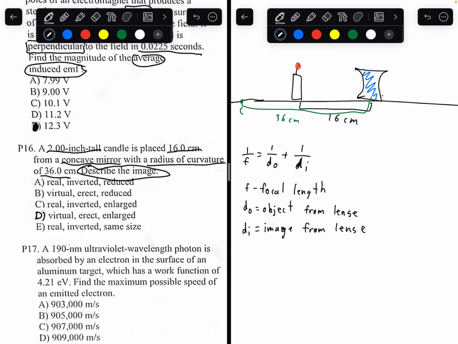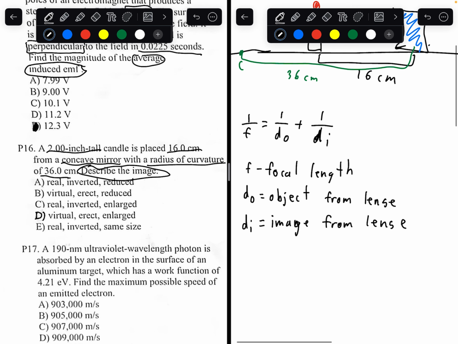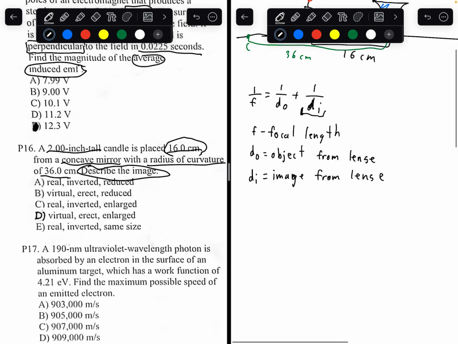So how do we find it? We're trying to find DI. That's our goal for this equation, the distance between the image and the lens. We're given DO. DO is 16 centimeters. The candle is placed 16 centimeters away. What about F? Well, F equals the radius of curvature divided by 2. So R is the radius of curvature.